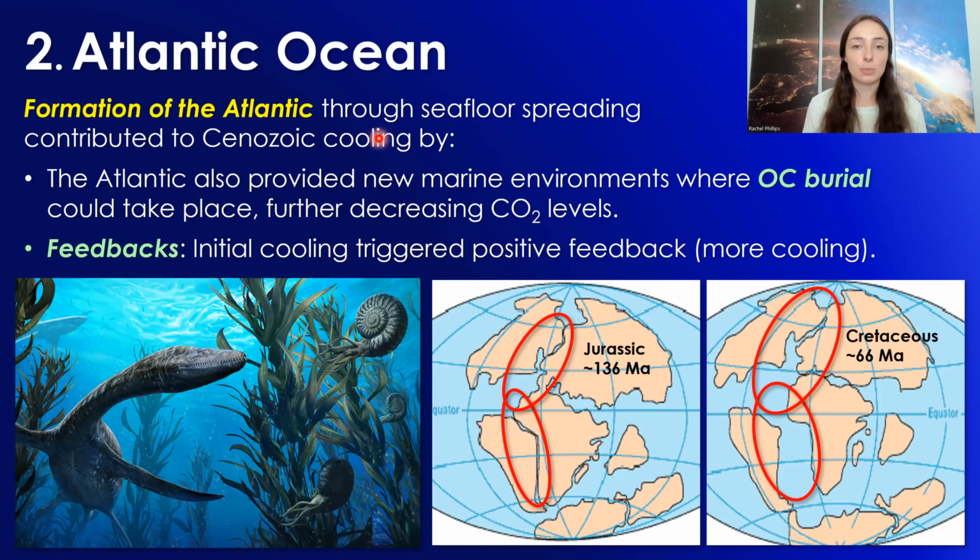The reason cooling can cause more cooling is because once cooling takes effect and causes especially things like glaciation at the poles, or a pole at least, that leads to the increased albedo effect of Earth, which basically means increased solar reflectivity, which means that more solar radiation is reflected rather than absorbed by Earth, therefore cooling Earth even more, which leads to more formation of ice, or spreading of glaciers, and therefore more reflecting of light, and therefore more cooling. That is the positive feedback that took place when glaciation finally started to form in the Cenozoic at the South Pole in Antarctica.